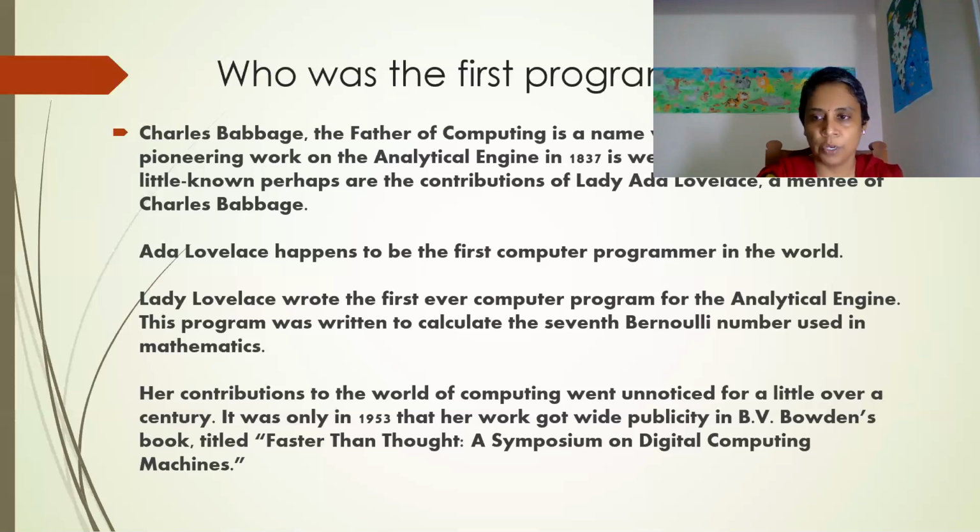No one knew her. But later, she published a book, and after that, people came to know that she is the person who wrote the first programming language. She was the first to develop a programming language, and because of that programming language, the first machine developed by Charles Babbage functioned.